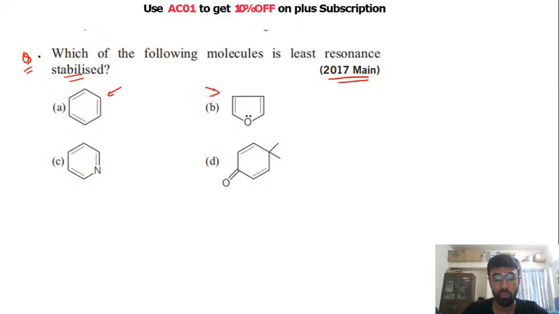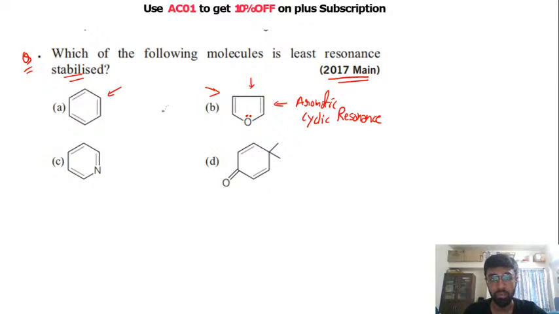And we have seen the case of pyrrole. This pyrrole is aromatic, right? It is aromatic because this is like your pyrrole. This is furan, right? This is furan, where instead of nitrogen you have oxygen. So here these lone pair of oxygen are participating in the resonance. So this is aromatic, right? You have cyclic resonance in this structure. Okay, so both A and B are getting more stability from resonance, right?